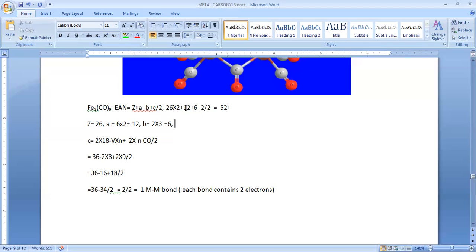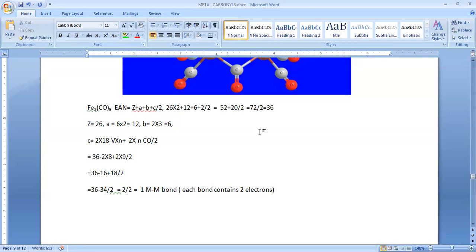So 12 plus 6, how much? 18. Here we got the same thing. So 18 plus 2 is 20, divided by 2. So 72 by 2. That gives again 36.